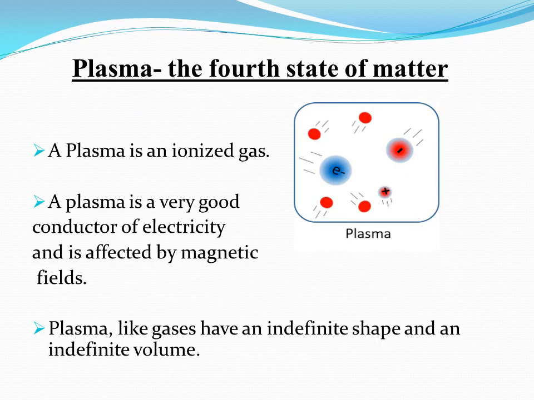What is plasma? Plasma is an ionized gas produced when you heat up a gas. As thermal energy is increased, collision between molecules also increases. These collisions are so strong that they tear off the atoms. These atoms lose their electrons and become positive ions. It is a highly conducting state of matter. It allows electric current to pass through it. In this picture, positive ions and negative electrons are present and they form plasma.